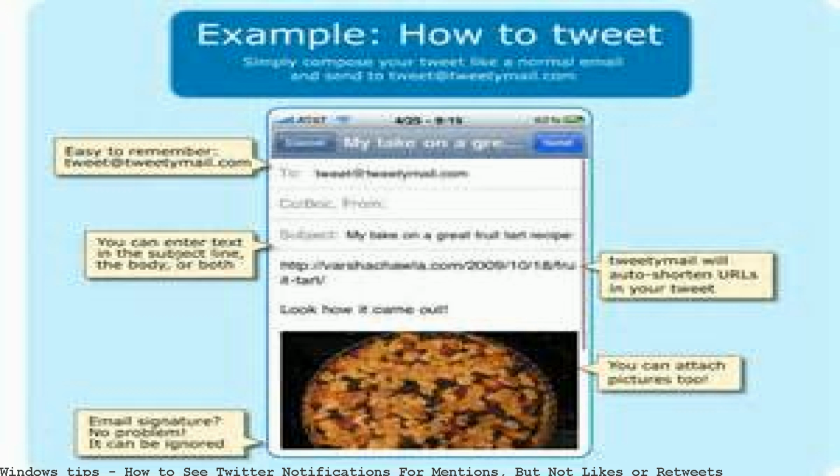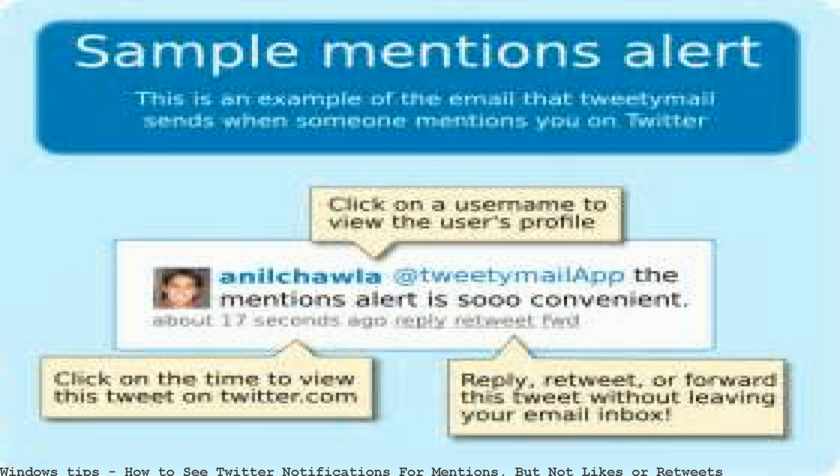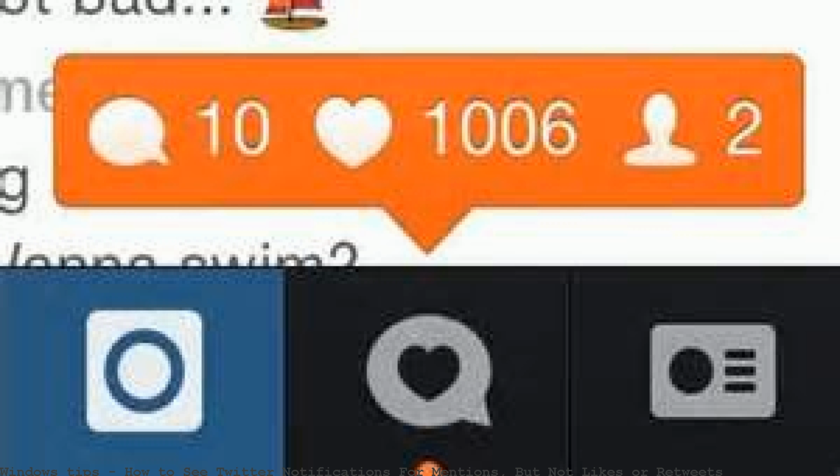How to see Twitter notifications for mentions, but not likes or retweets, by Michael Kreider on September 22, 2017.